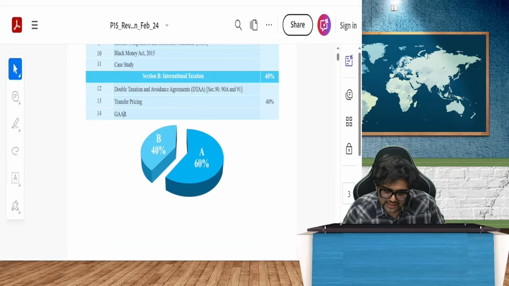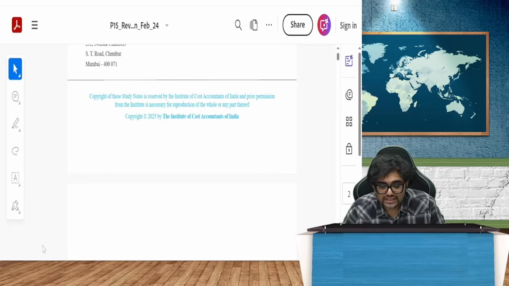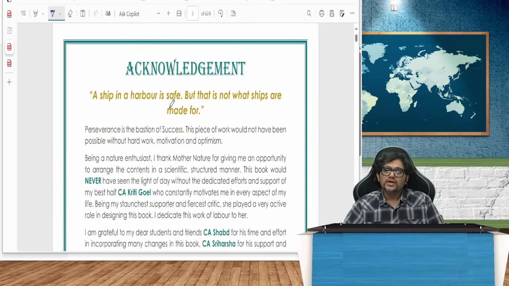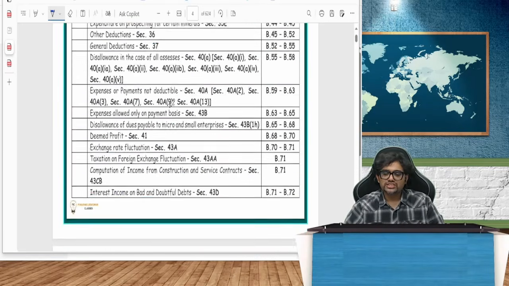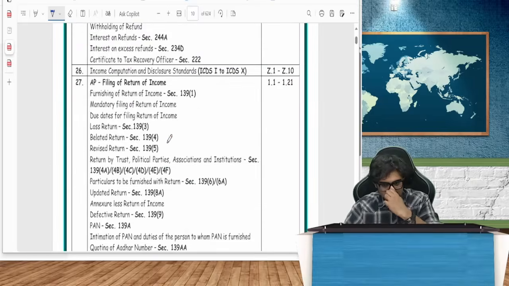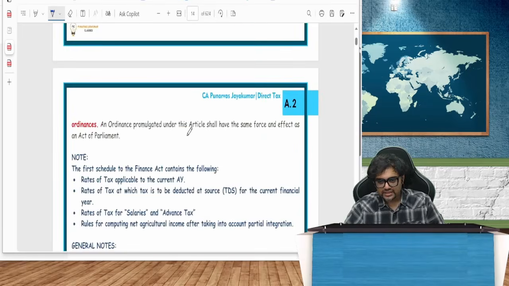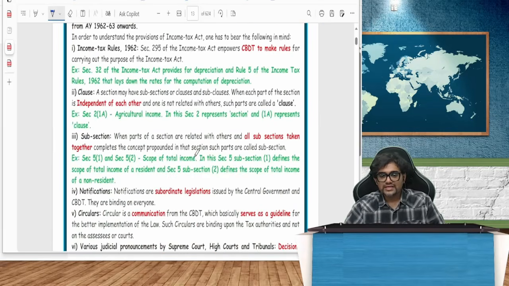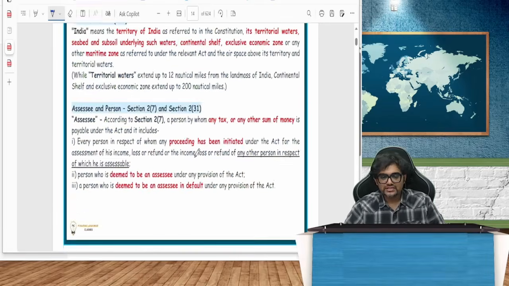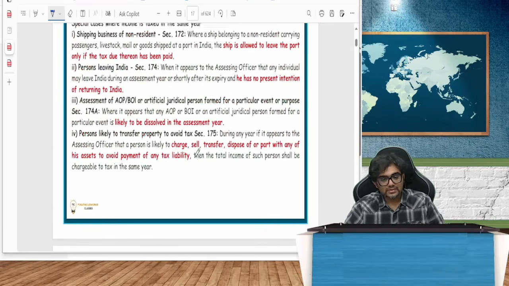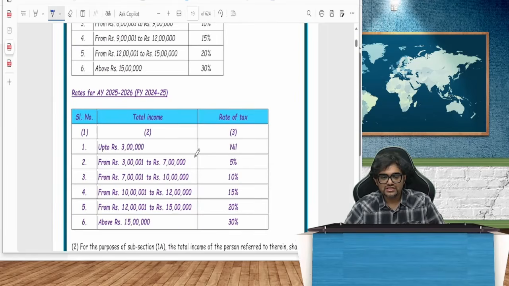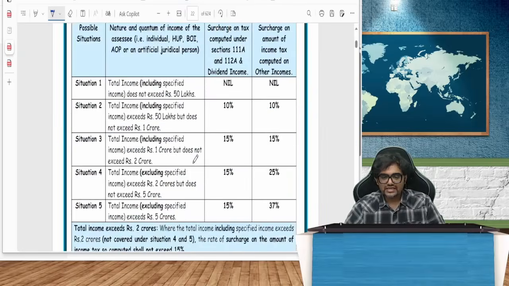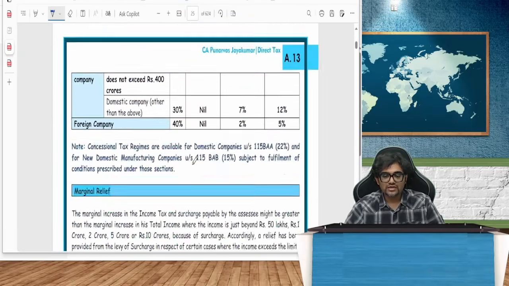So as I told you, the entire material which is there in your CMA Institute material is divided into 2 modules, and you will be getting colored module 1 and black and white module 2, which will really help you clear this examination. So if you see my material, I'll just show you. There are a lot of charts here. Many things are there. You see, whenever important words are there, I've made them red. All the examples are in green. So there's a legend for it, right? And all the amendments are in purple. So it is done in a very, very scientific manner. See, for example, for Finance Act 24, these are the amendments. So that is in purple. So it is in a very friendly font, which will really help you. A lot of examples are there, a lot of charts are there.